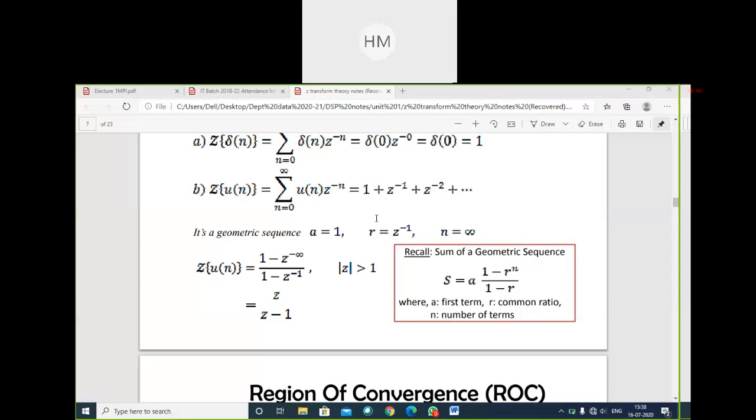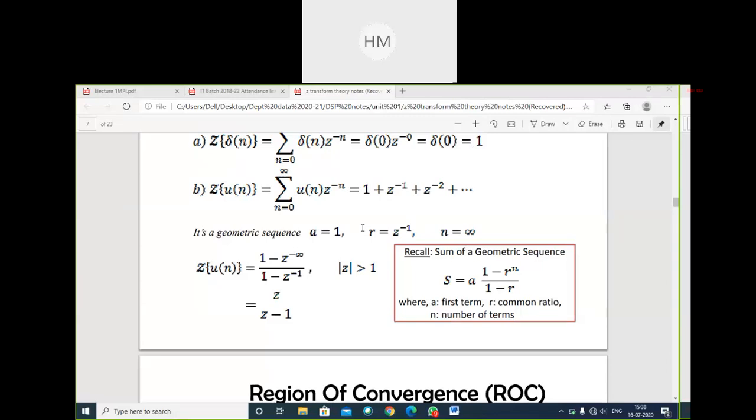Then second numerical, omega 0 is in the suffix: sin omega 0 n u of n. And plot the ROC for both numericals.